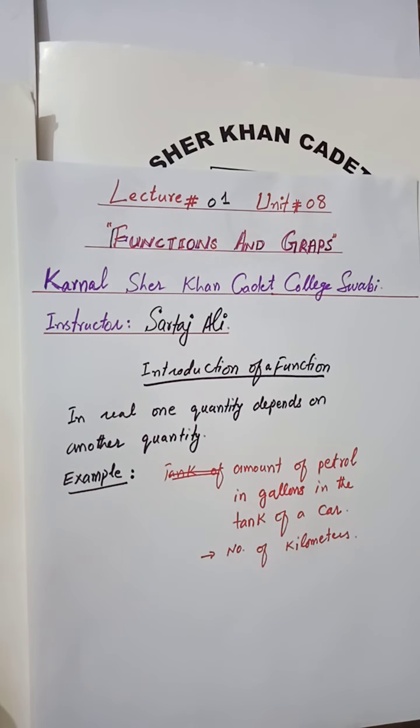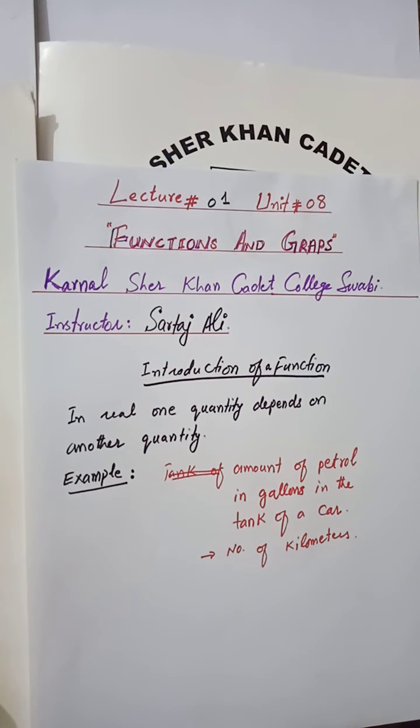You see, one of the indicators on the dashboard of a car shows that the amount of petrol in gallons in the tank is decreasing, and the other indicator shows that the distance traveled in kilometers is increasing. So when the amount of petrol is decreasing, the number of kilometers will be increasing.